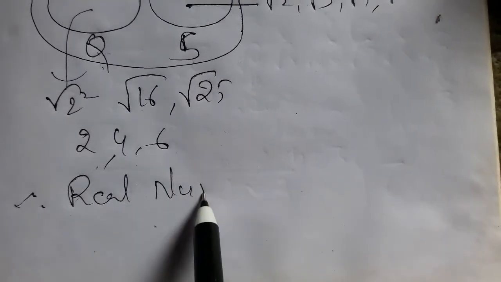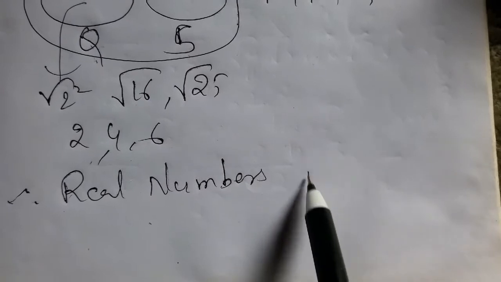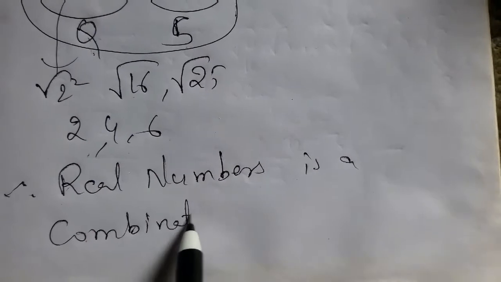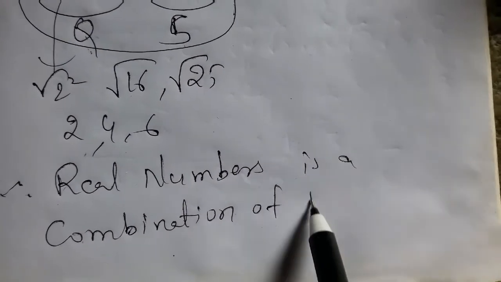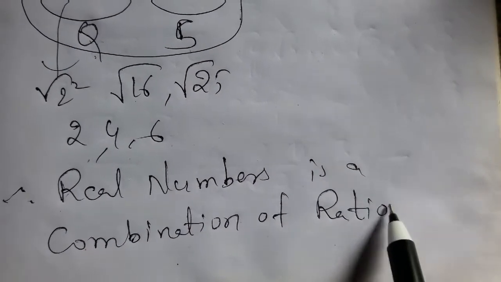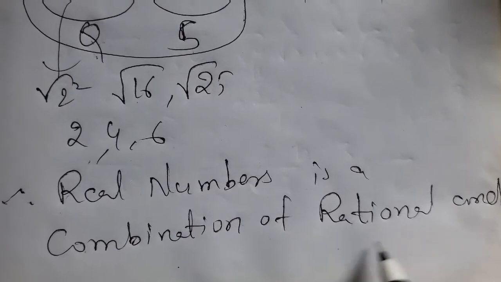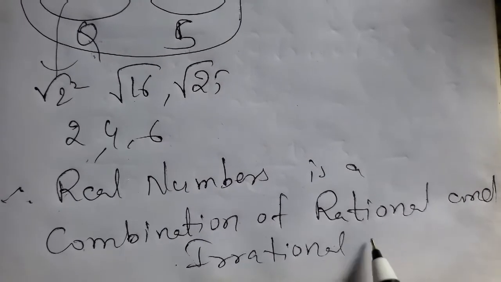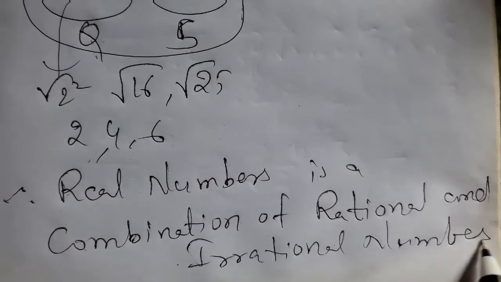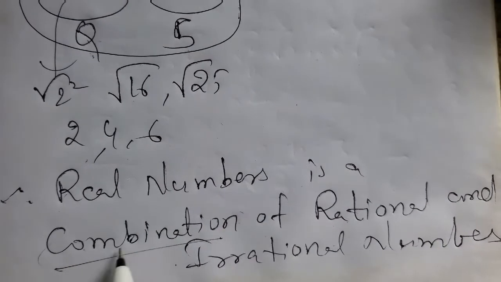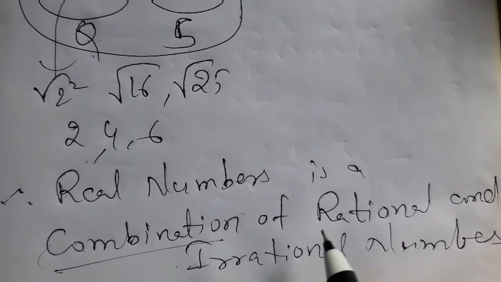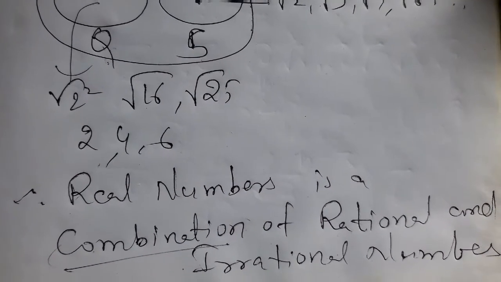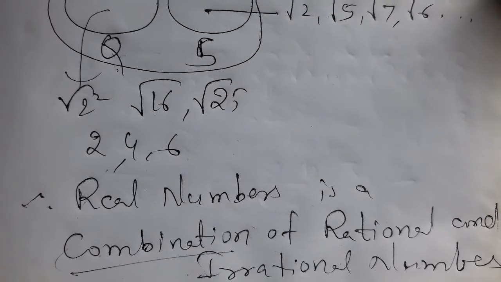Real numbers is a combination of rational and irrational numbers. In the place of combination, you can write your own word, a collection of rational and irrational numbers. That statement is also right, isn't it? All of you understood? Thank you.